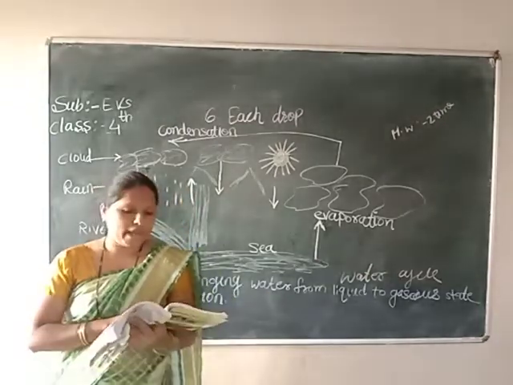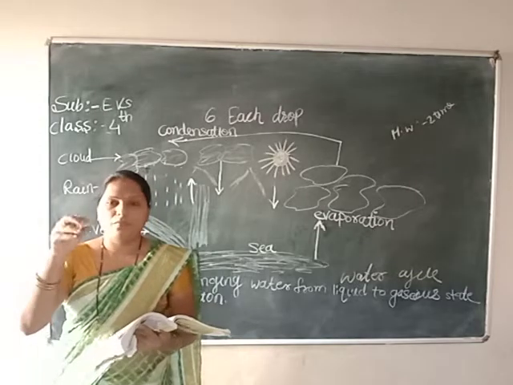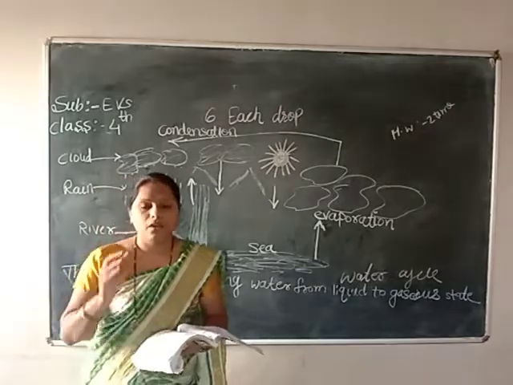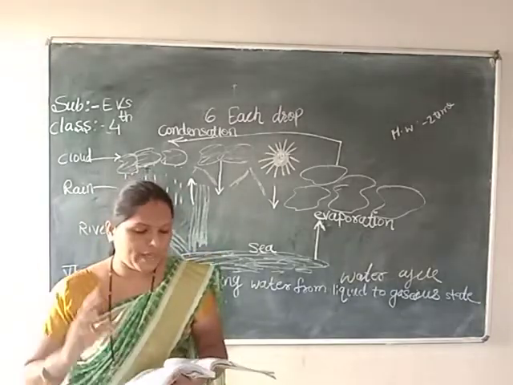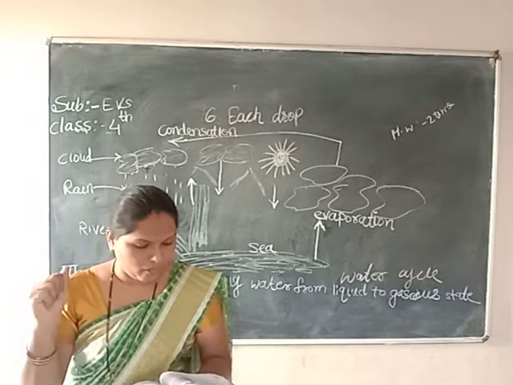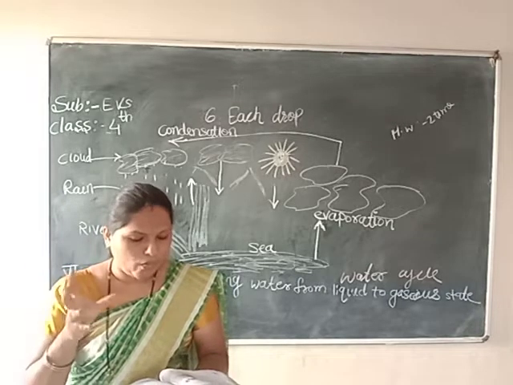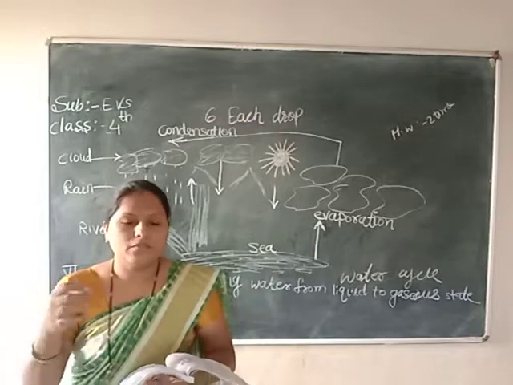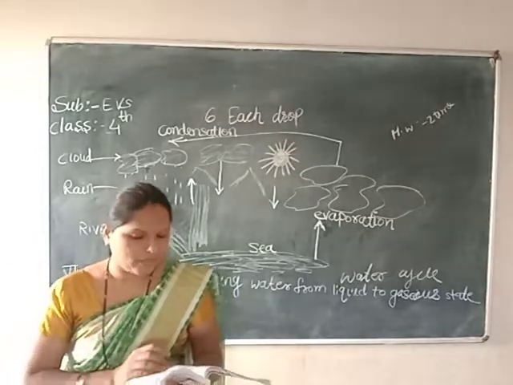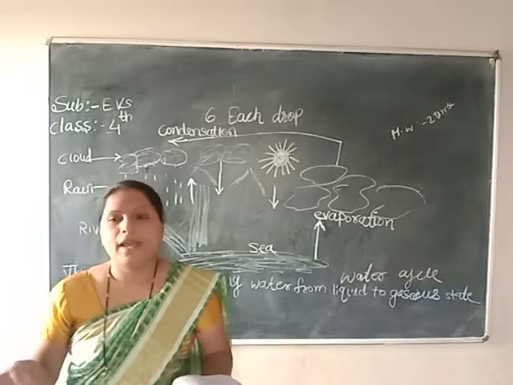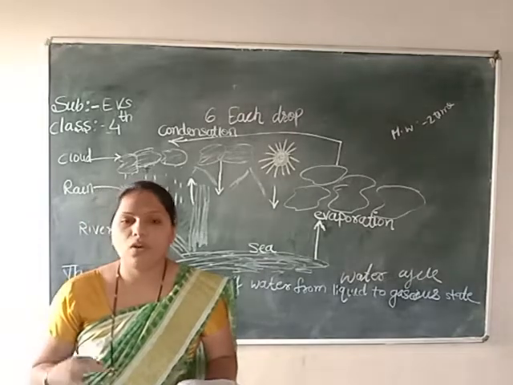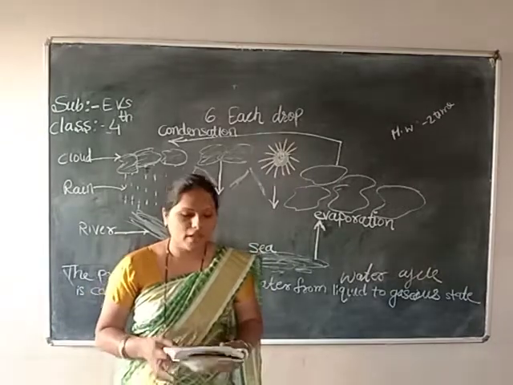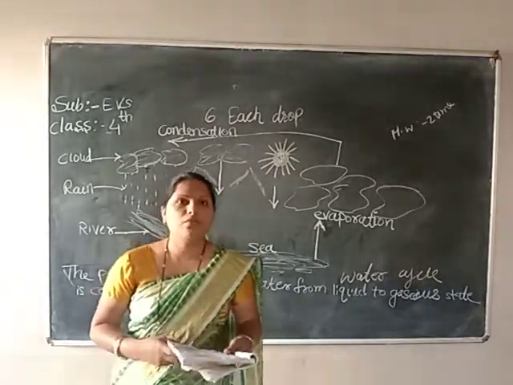What do we have to do here? Take one plastic bag and pour some water. Take one carry bag, a plastic bag, and fill it with one and a half glasses of water. Next, what do we have to do? Tie the open end of the bag with a thread, and place that bag in sunlight for 2-3 hours and see the observation, what will happen in that. So on page number 44,